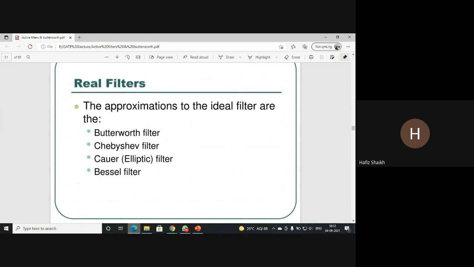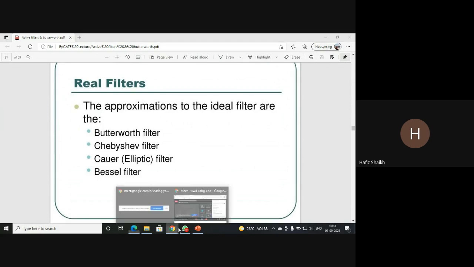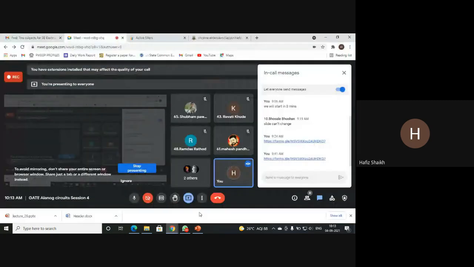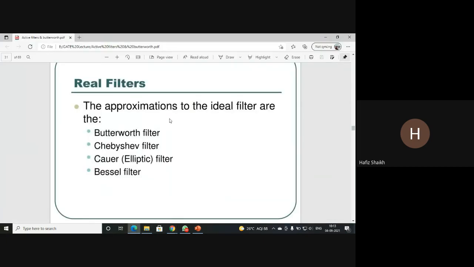Talking about real filters, okay, just a minute. So when we talk about real filters, they are the Butterworth filter, Chebyshev filter, then the Cauer filter or elliptical filter, you can say, and the Bessel filter.